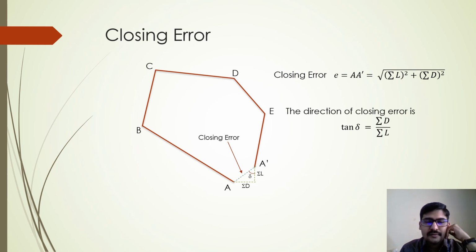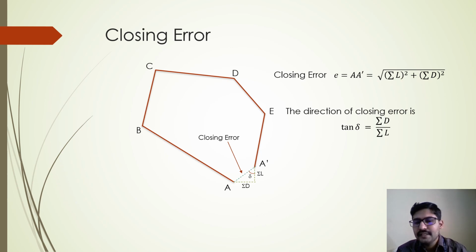Here you have something called closing error, right? Let me explain in detail what exactly the closing error is and how it is going to be solved. I wanted to tell you this because problems which involve the calculation of latitude and departure require you to have knowledge of closing error.